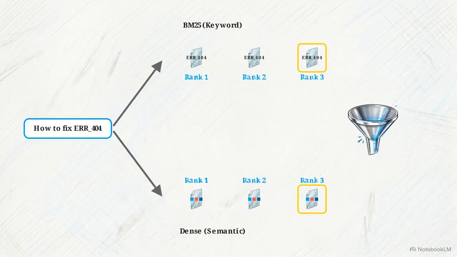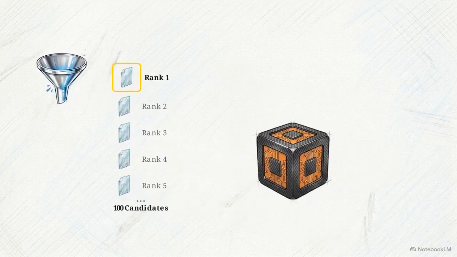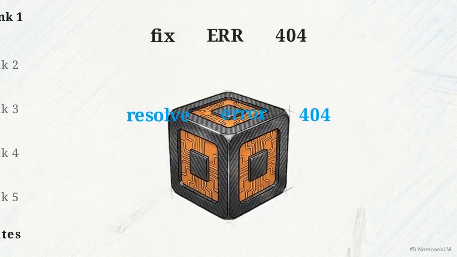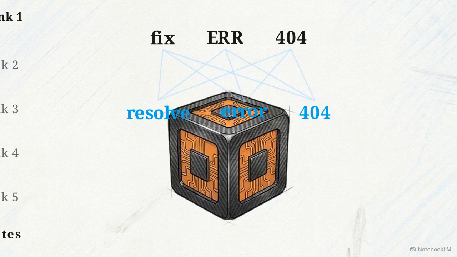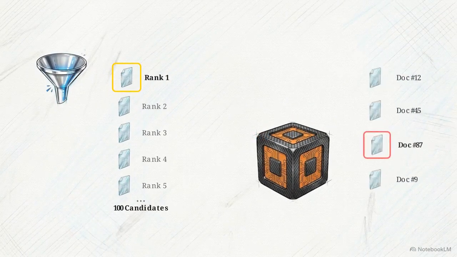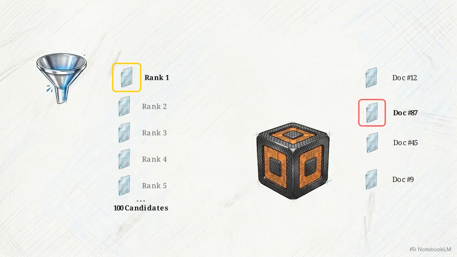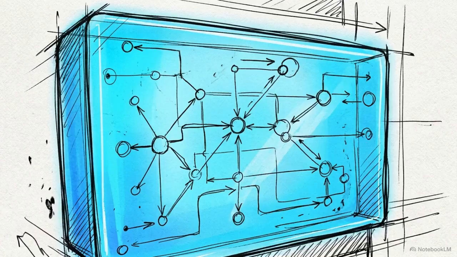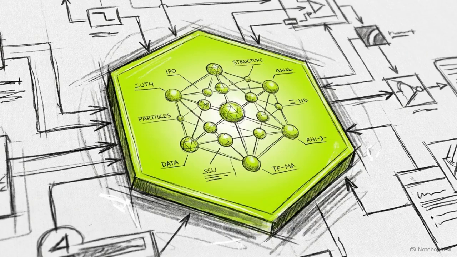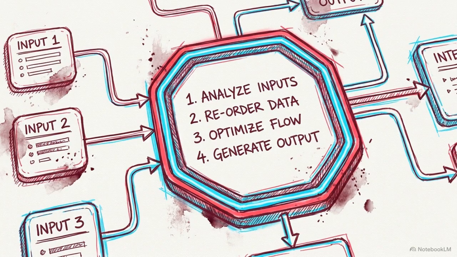Instead, use Reciprocal Rank Fusion. RRF ignores raw scores, merging lists strictly by rank position. A document ranked highly by both algorithms is pushed to the top. The RRF pipeline guarantees the correct document is retrieved, but bi-encoders lack precision to rank it absolute first. For absolute precision, the top 100 RRF candidates pass to a cross-encoder, which processes query and document tokens simultaneously to radically reorder the final top 10. State-of-the-art enterprise search relies on this multi-stage fusion of lexical matching, broad semantic retrieval, and deep token interaction re-ranking.